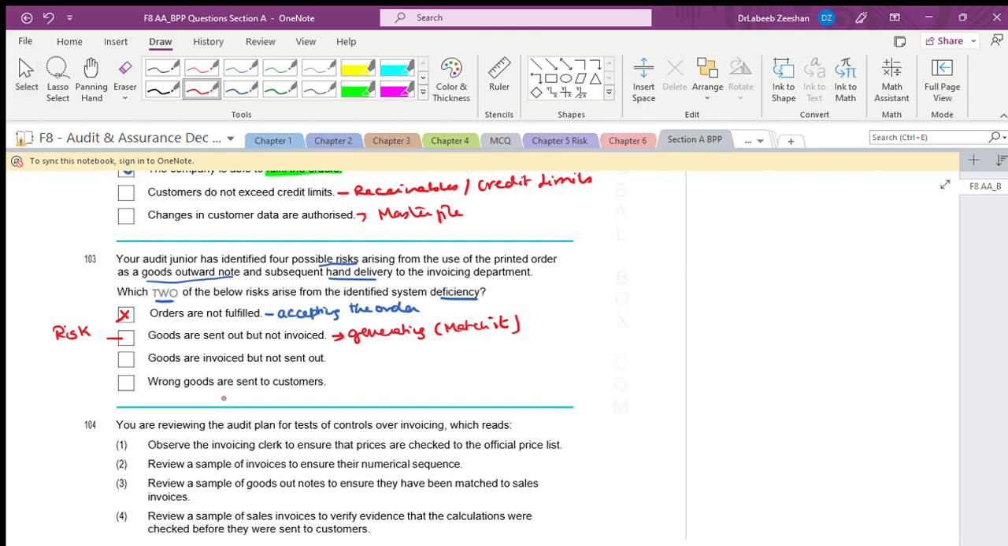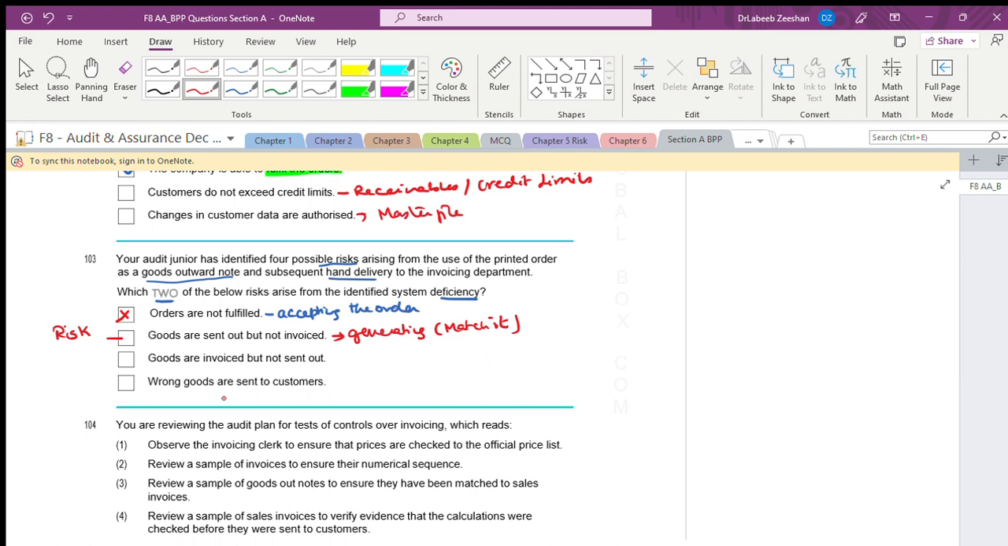Yeah, goods are invoiced but not sent out. We are talking about the outward note. Is it right? This is with respect to what goods are invoiced. This is which has been ordered, has been accepted. Order has been accepted. What they are doing? They are taking the order. They are again going to generate another outward note, and they are mismatching. Things will be more complicated.